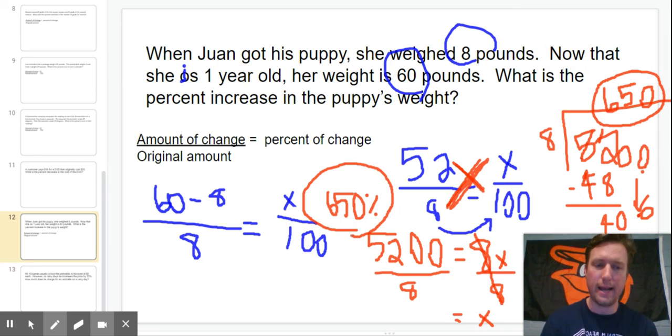Now, if you have questions, if this doesn't make sense, if I can help you in any way, please do not hesitate to reach out and ask me any questions. I am here to help you. What I'd like you to do today is to practice these problems. They're going to be both percent change and percent error problems. They're both going to be increased change and decreased change, but the formulas are the same and the steps are the same. Work hard, ask questions, and I'll see you back on Tuesday.